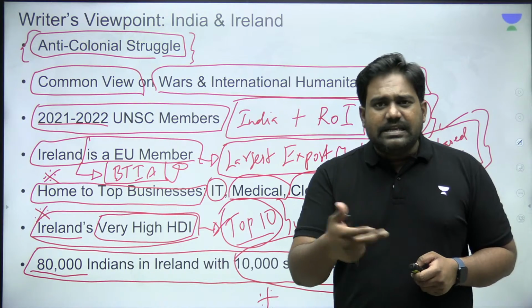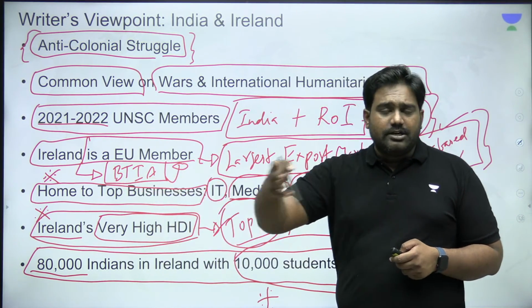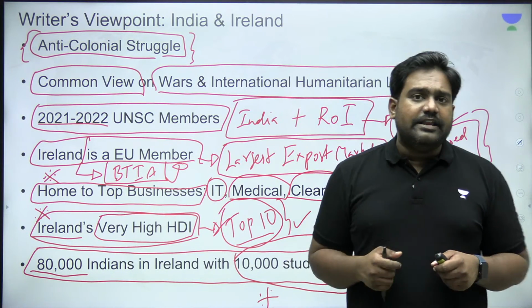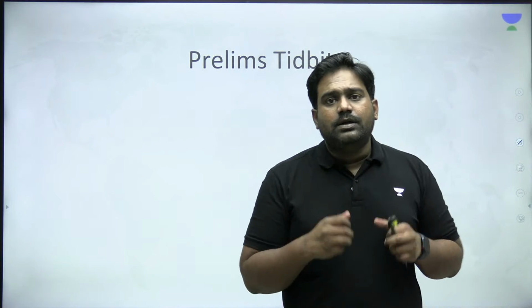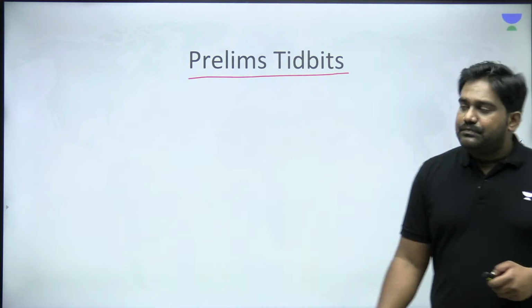So with this, you can easily write, let's say there is a 10-mark question on this, or any basic prelims question related to the trade deal and the agreements that we were discussing. You can easily answer any of these questions. So this completes my detailed discussion of the two important articles that we had. Now let's quickly head towards the prelims section.